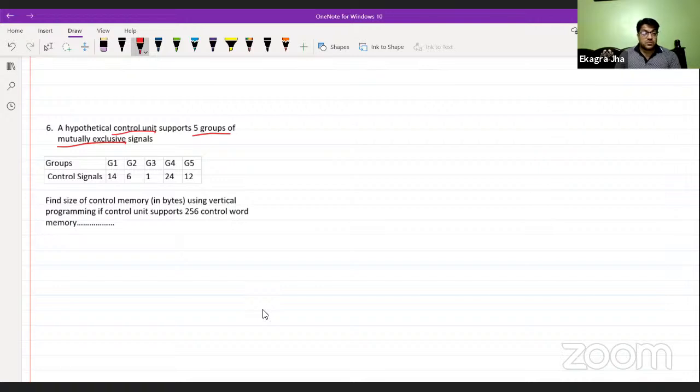So these groups are like one group is for arithmetic operations, one group is for logical operations, one group is for shift operations, another is for transfer operations, another is for rotate operations. So somehow these are divided into various groups, and these are the number of control signals, in other words, the number of operations they support in each group. Find the size of control memory in bytes using vertical programming. Again, a very important term, vertical programming.